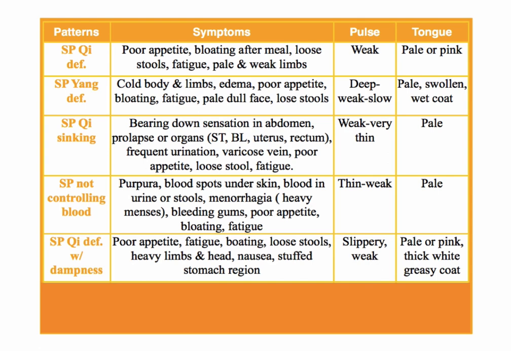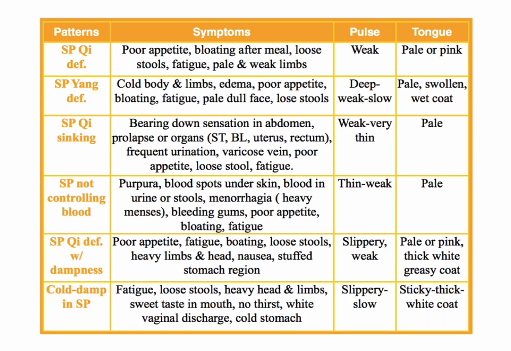The pulse is slippery, that's the dampness, and it's weak, that's the Qi deficiency, right? The tongue is pale or pink, depending on how much Qi deficiency there is, and there is a white greasy coat. The greasy coat is the dampness. Make sense? Okay, and the last one, that's a typical excess.